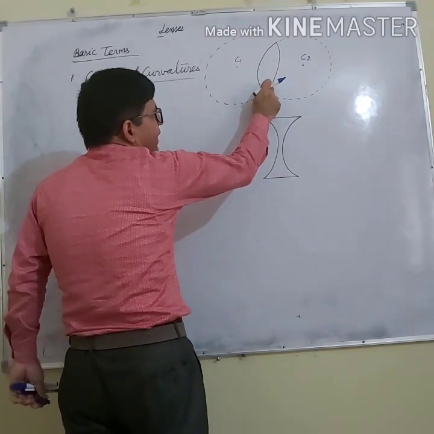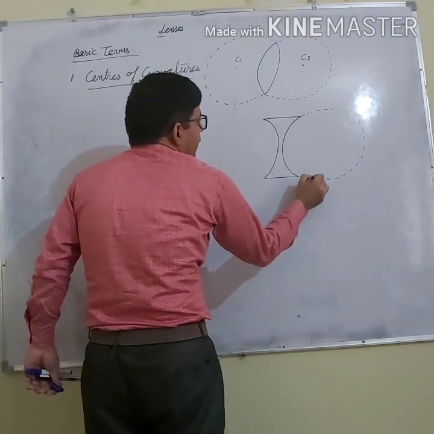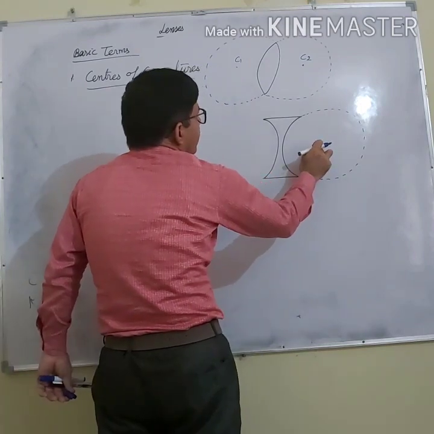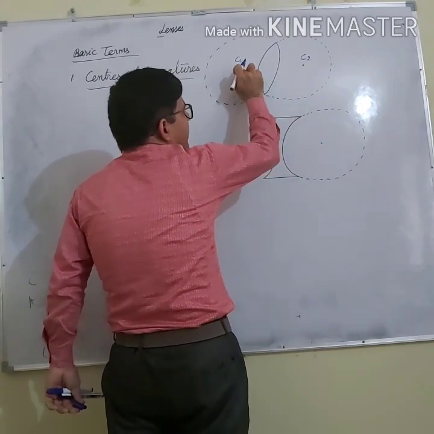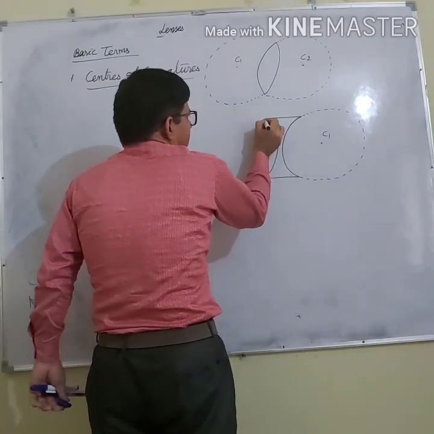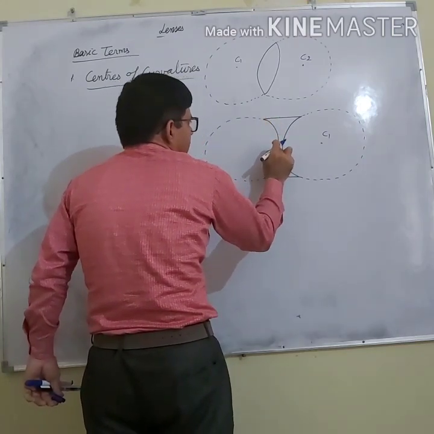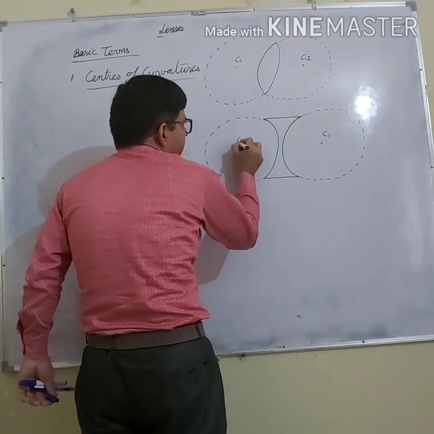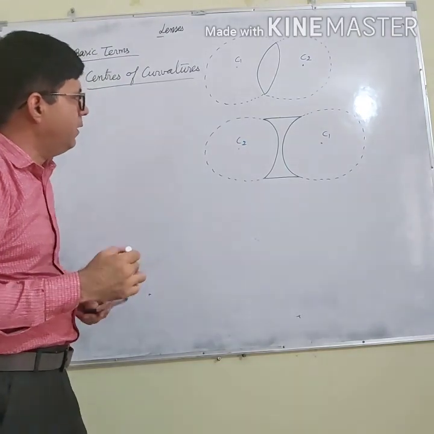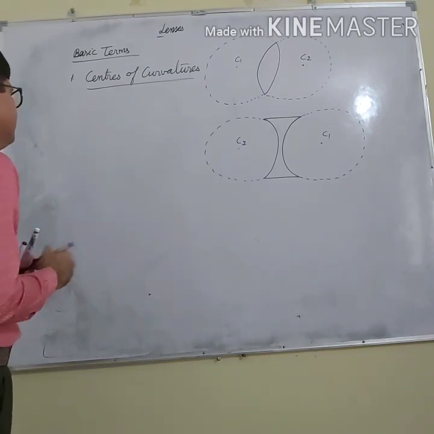Similarly, this was the second surface. So let me draw the center of the second surface. Second surface center is C1. C1 is here. And let me draw the sphere of the first surface of which this surface was a part. Let us say it is C2. C1 and C2 are interchanged. Now, this C1 and C2 are the centers of curvature.